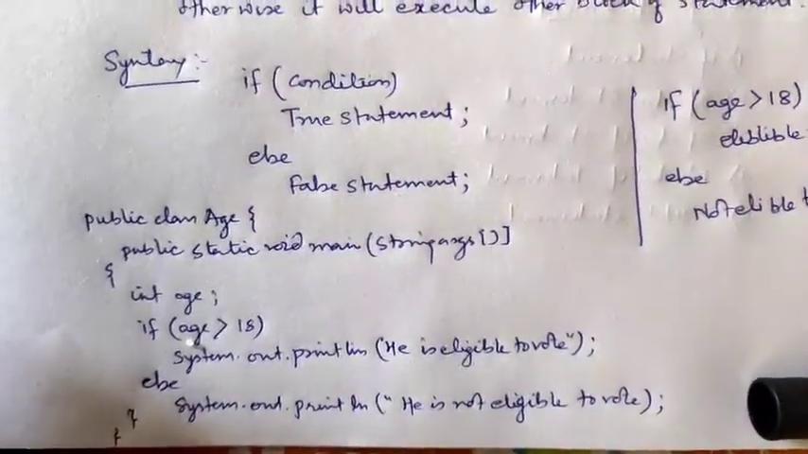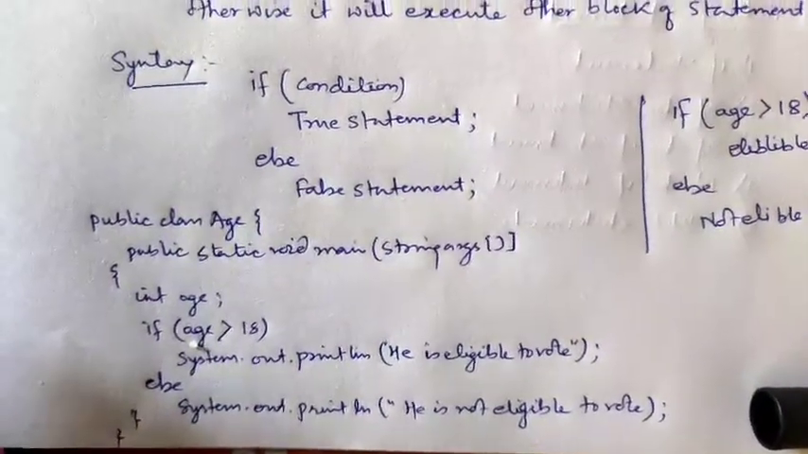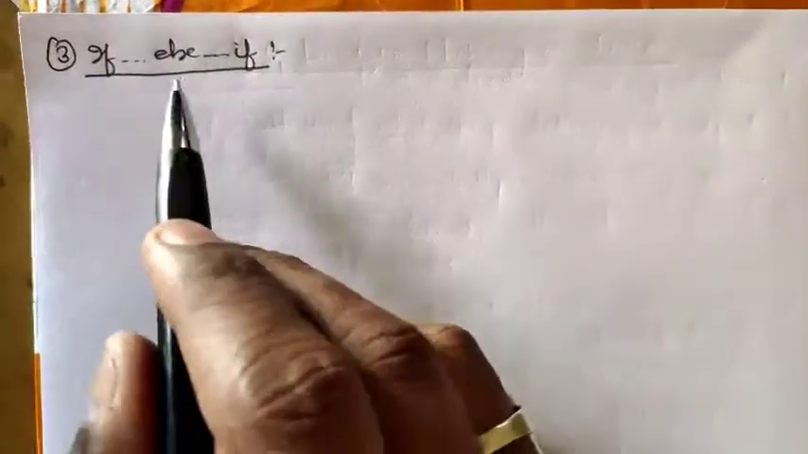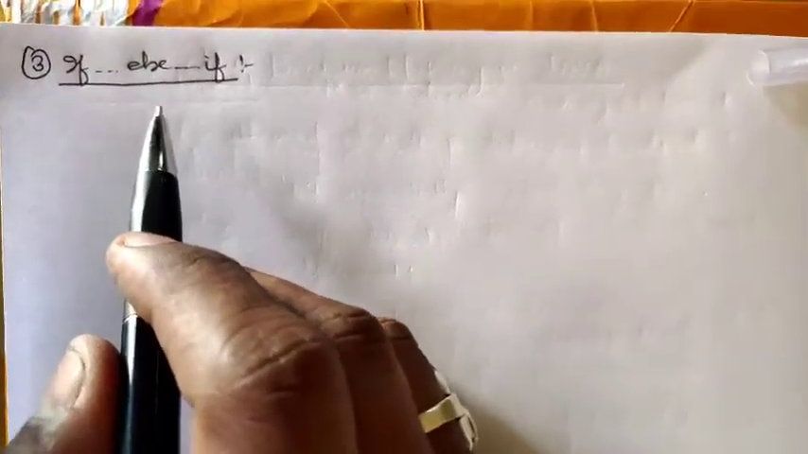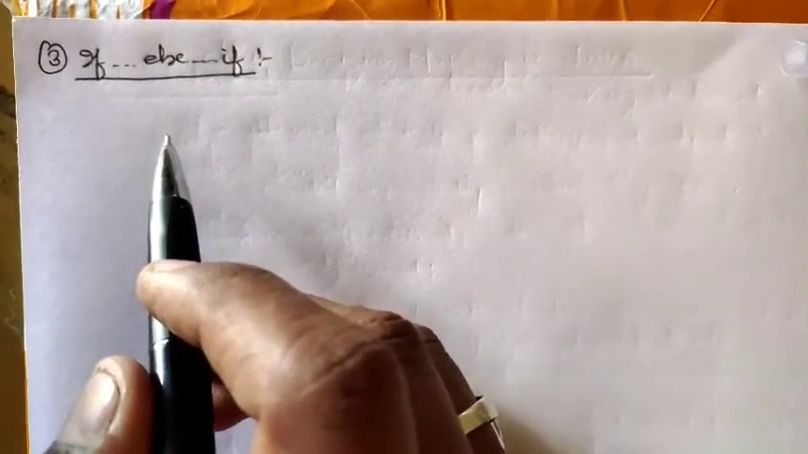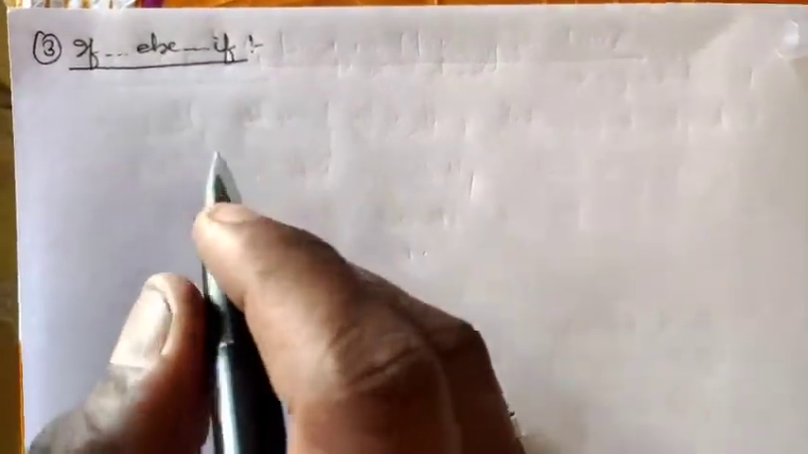Now let us see the next statement, that is if else if. It is similar to the if else statement. In if else there were only two test conditions, but if there are more test conditions, then instead of if else we have to use the if else if statement. Here I will write the syntax. It is also a decision making statement.